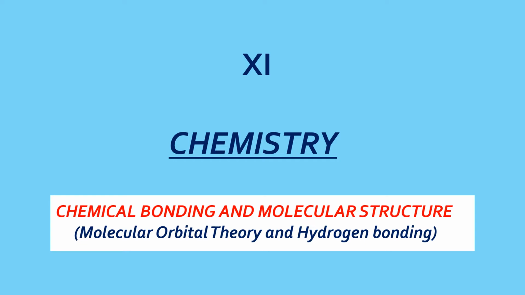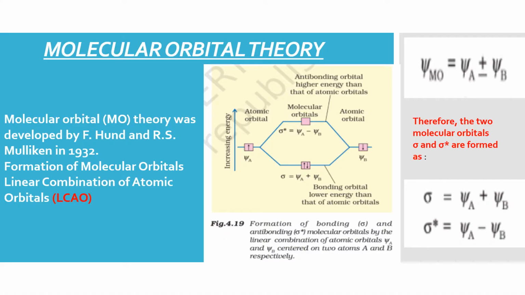In this presentation, which will be the concluding one, I will be discussing molecular orbital theory, MOT, and hydrogen bonding. The molecular orbital theory, called MOT, explains the formation of molecules by overlapping of the orbitals of atoms which are making that molecule.